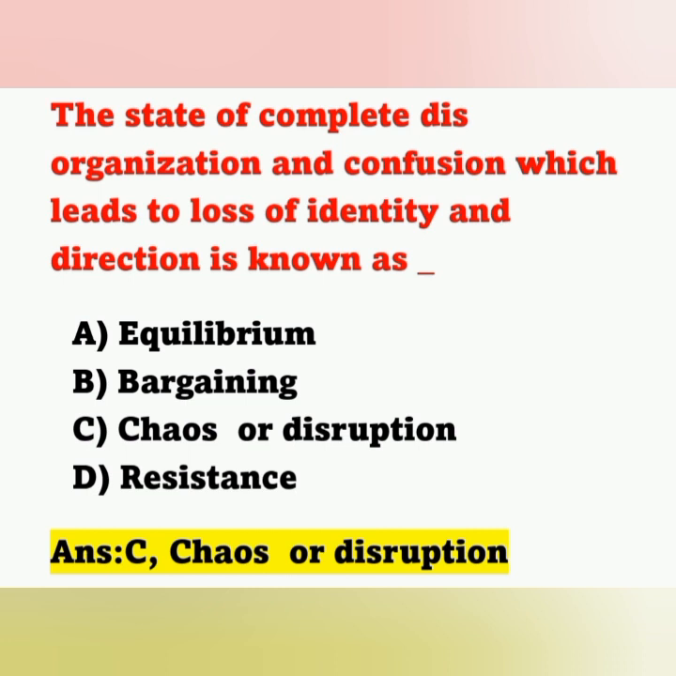Option A, equilibrium, means a state of balance. Second option, bargaining, means a state of grief or a process of negotiation. Fourth option, resistance, is an action or inaction towards changes. When a particular change occurs, we try to resist it. That is resistance.